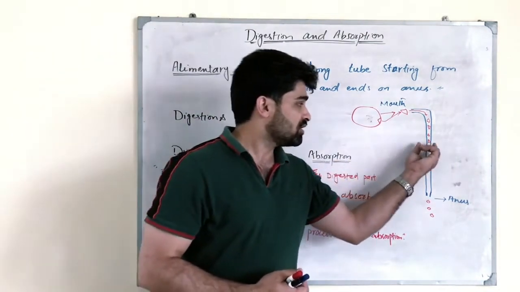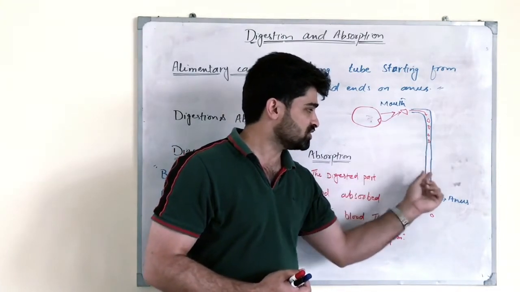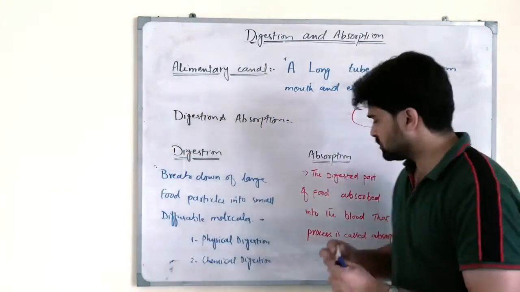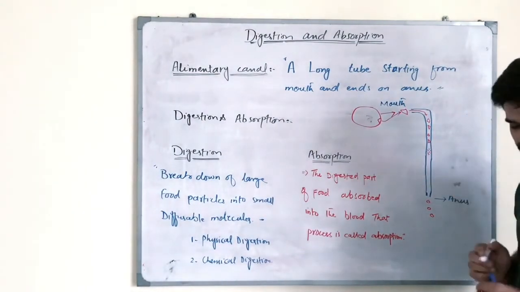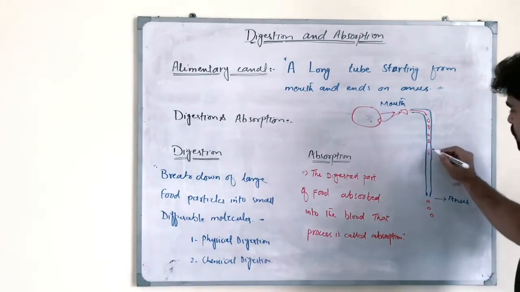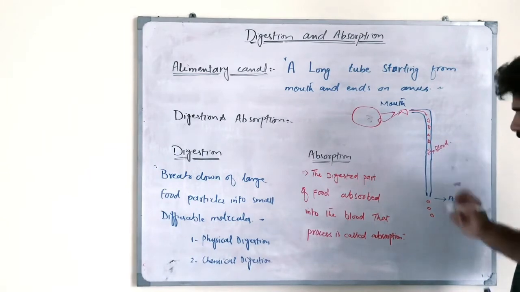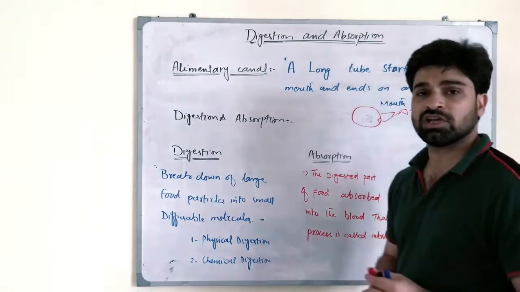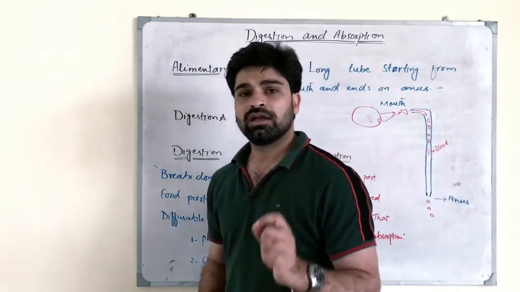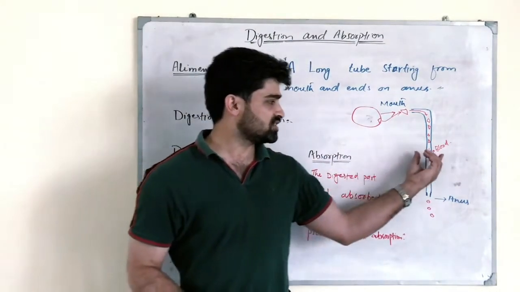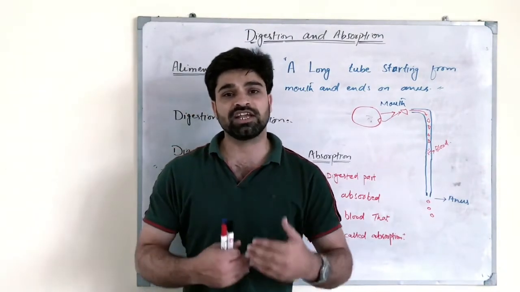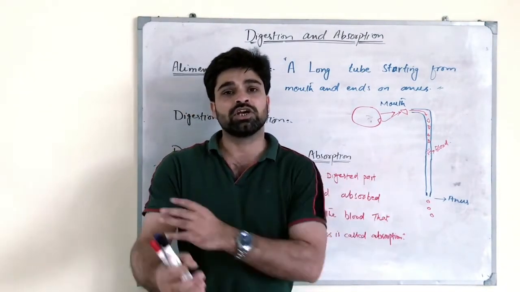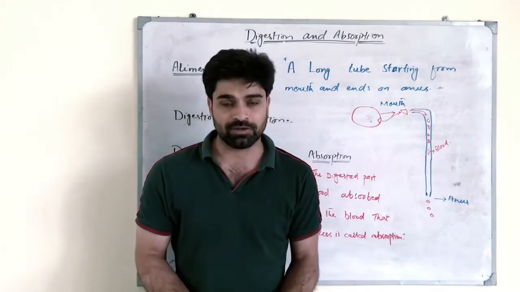And if the digested food, as you can see here, is broken down into smaller pieces, and if that digested food is absorbed into our blood, that is called absorption. Remember students, it is blood in which these digested food particles are absorbed, and that blood takes the nutrients and the energy to the other parts of our body.